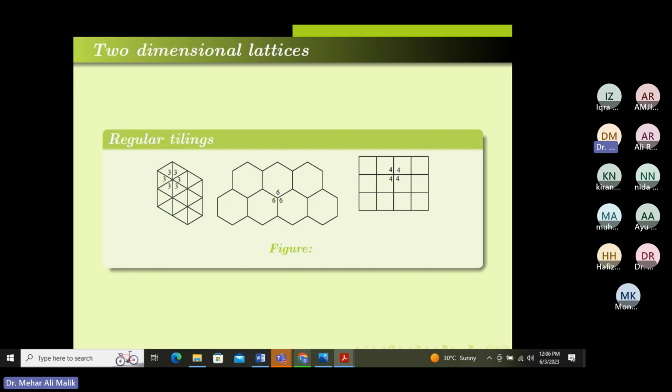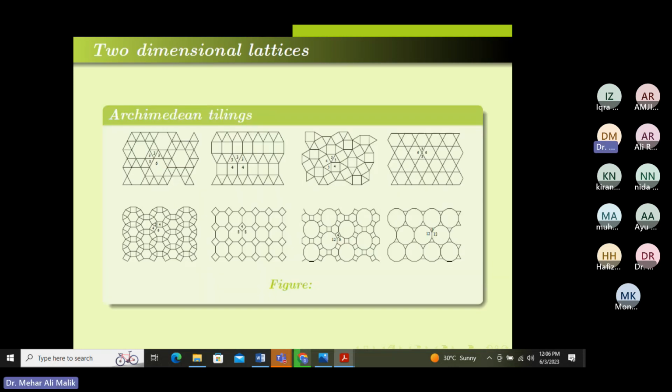Now we have 8 different types of semi-regular, or Archimedean, tilings. I hope the white text is visible. Not visible, I will repeat. These are 8 different types of Archimedean tilings. So what is meant by the numbers written inside a tiling?